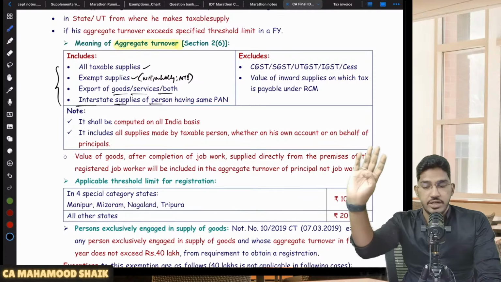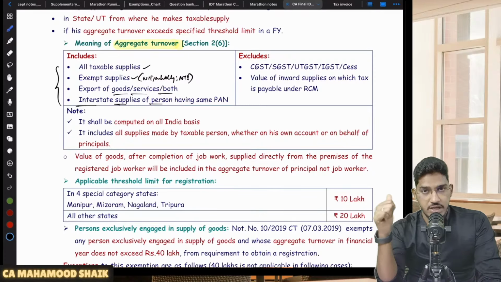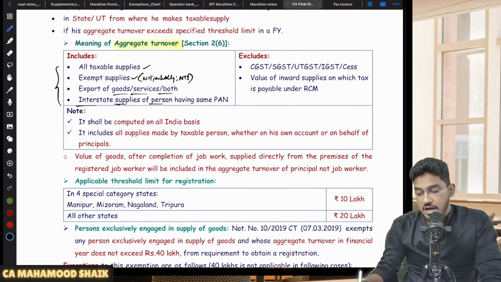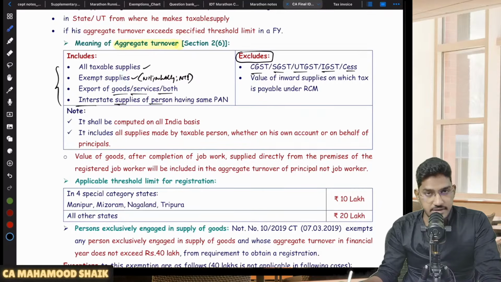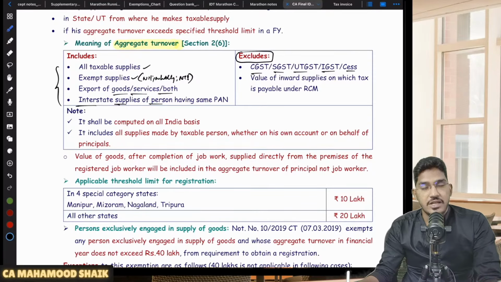So 4 things will be included. Tell me what are those 4 things. Number 1, all taxable supplies. Thereafter, exempt supplies, exports, and interstate supplies between the persons having the same PAN. However, while calculating that aggregate turnover, what things are you required to exclude? When I say aggregate turnover, it is a figure exclusive of taxes. So if any CGST, SGST, UTGST, IGST or cess is there, whatever taxes under the GST Act and GST compensation cess, you have to exclude them. Why? Because we are calculating the turnover exclusive of taxes. So exclude the tax component.